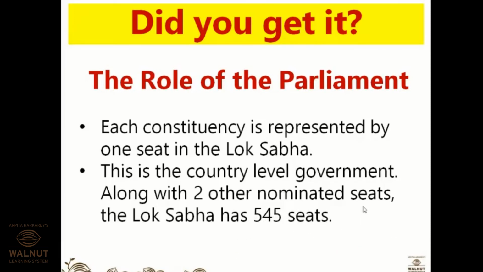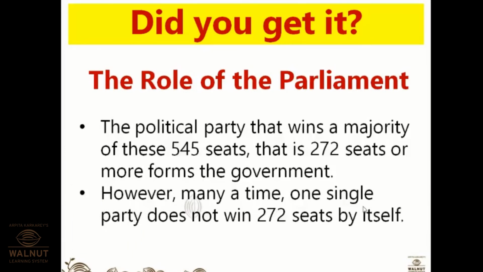So total 545 in Lok Sabha and 245 in Rajya Sabha. Get it very clear. Don't get confused over here. Each constituency is represented by one seat in the Lok Sabha. This is the country level government, along with two other nominated seats. The Lok Sabha has 545 seats. The political party that wins a majority of these 545 seats, that is 272 seats or more, forms the government.